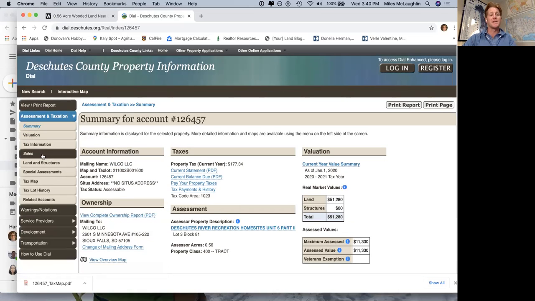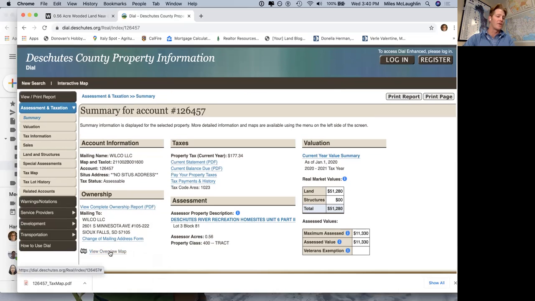You can look at things like sales, tax information, what it's valued at. You can see some real market values over here, some assessed values. You can look at what subdivision it's in, assessor acreage, your ownership form, an overview map. You can click around at your neighboring properties. So we're diving into property data on the one that we bought.